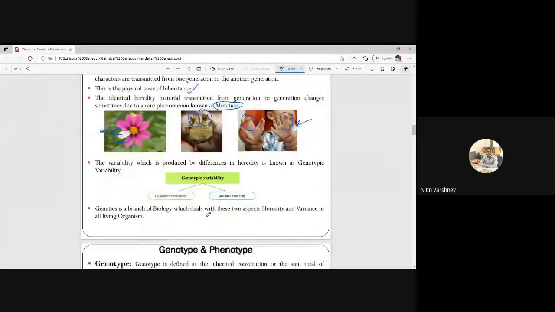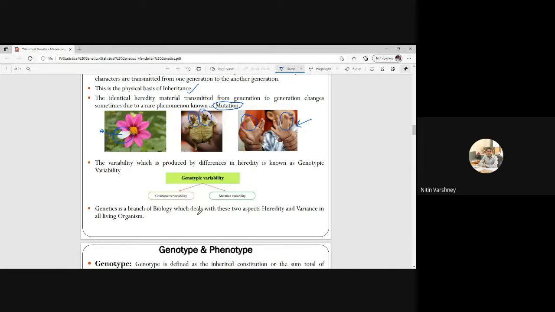Okay, so the variability which is produced by difference. Sir, what is inheritance? Inheritance, one more please. We will come to the next. Wait for some time, we will see what is inheritance in Mendel's law. Okay, now let me complete and I will ask in between.